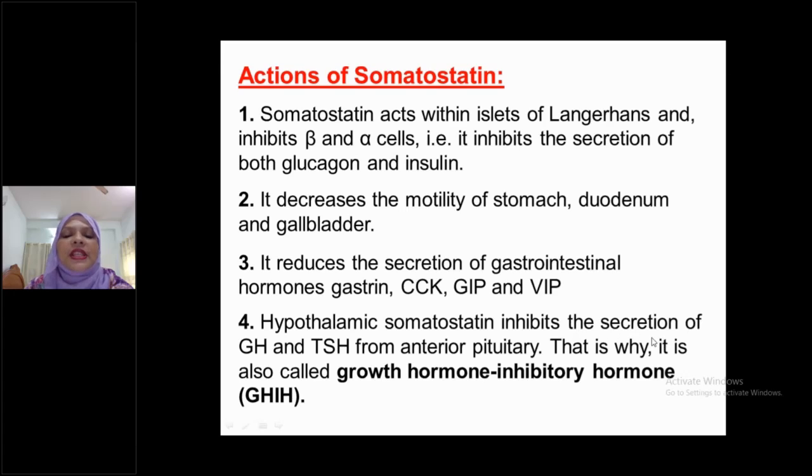Hypothalamic somatostatin inhibits the secretion of growth hormone and thyroid stimulating hormone from the anterior pituitary. That is why it is also called growth hormone inhibitory hormone, because the chemical structure of somatostatin and growth hormone inhibitory hormone is the same. This is a very, very important MCQ question and also a viva question.